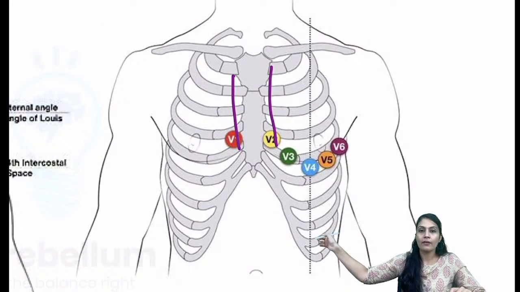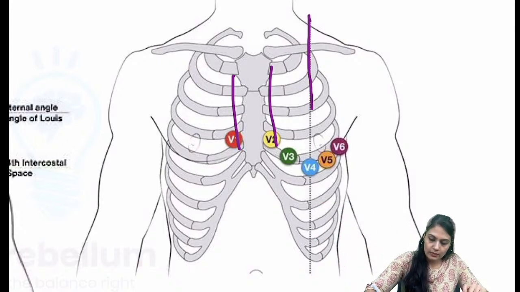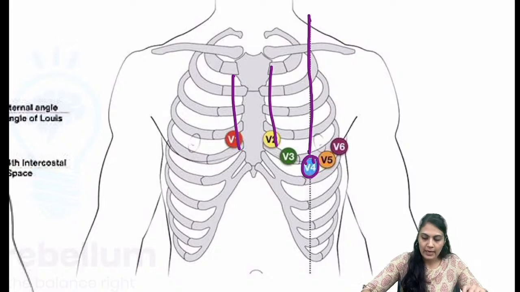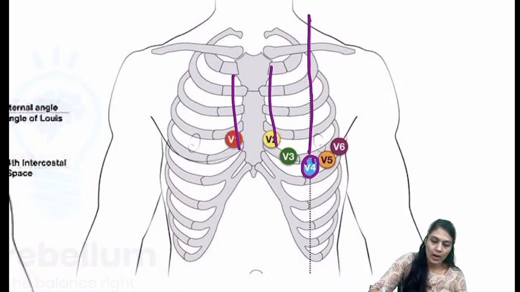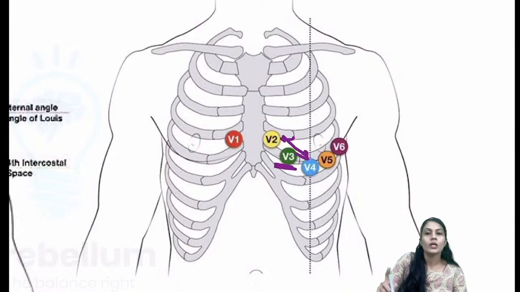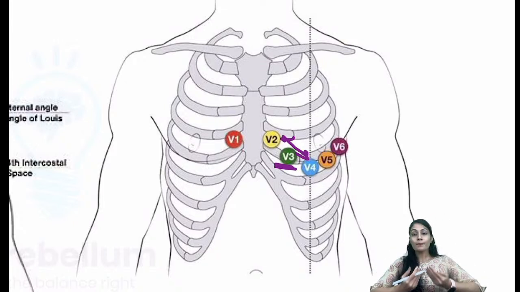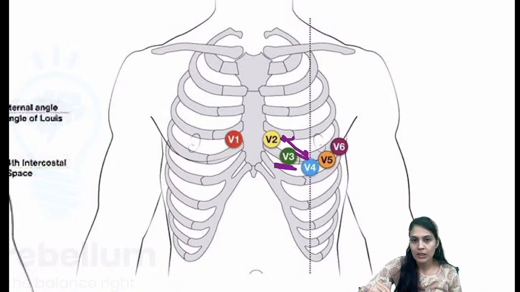So over here we have the mid-clavicular line on which we attach V4 on the fifth intercostal space, and in between V2 and V4 we have attached V3. V5 is on the same intercostal space, but remember the ribs go obliquely backwards. Okay, so slightly it will be downwards, right?